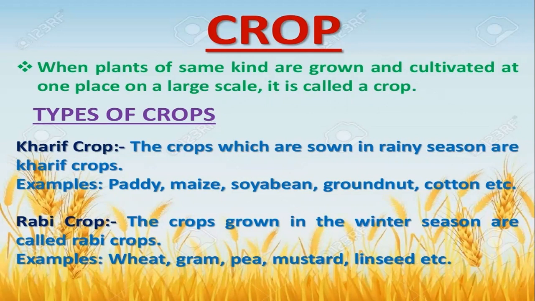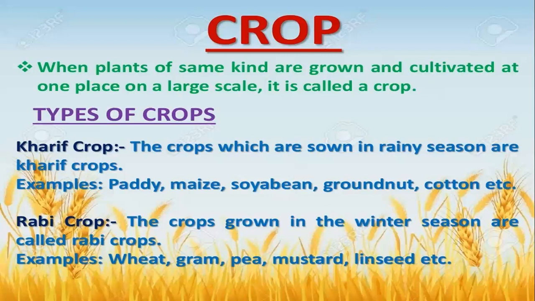Here mainly two types of crops are there. First is kharif and second one is rabi crop. So let's discuss the difference between the kharif and rabi crop. The crops which are sown in the rainy season are known as kharif crops. Paddy, maize, soybean, groundnut, and cotton are examples of it.